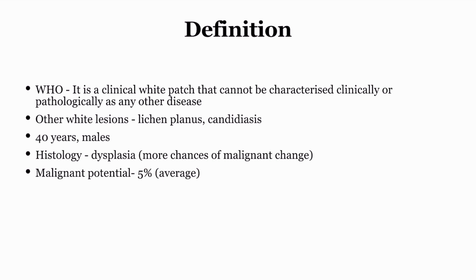So it happens mainly in the 40 years age group and is more common in males. And the histology is dysplasia. What is dysplasia? That is the abnormal increase in number of abnormal cells. So there are more chances of malignant change whenever there is dysplasia, because that is when the abnormal cells will be produced and anaplastic cells will be produced. So it has only 5% malignant potential, as compared to erythroplakia, which is very much malignant.